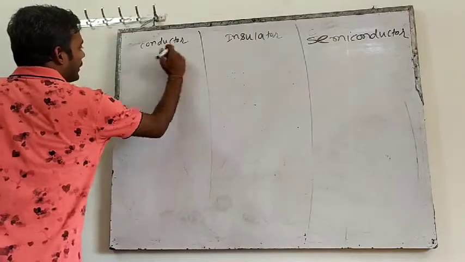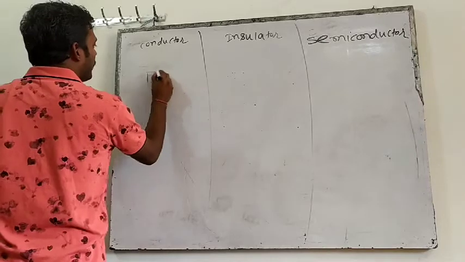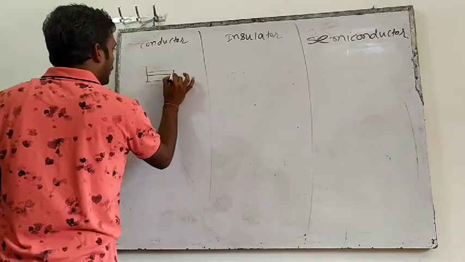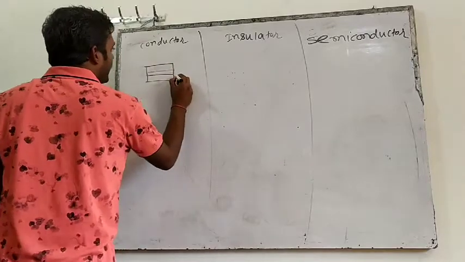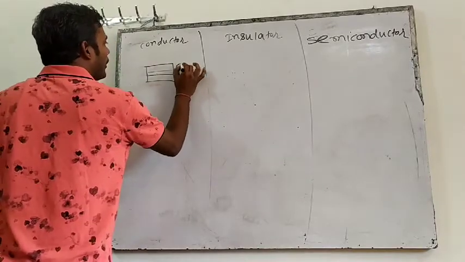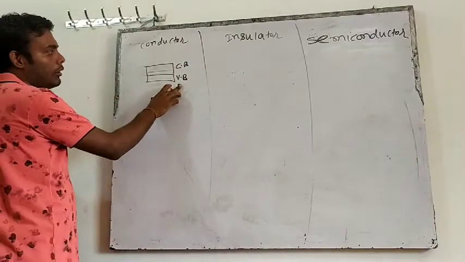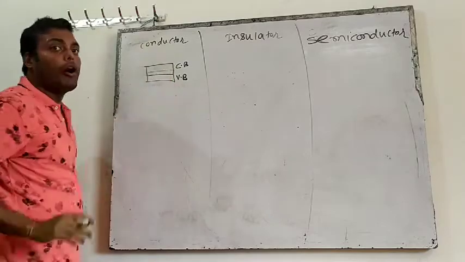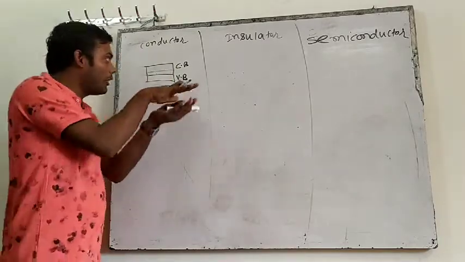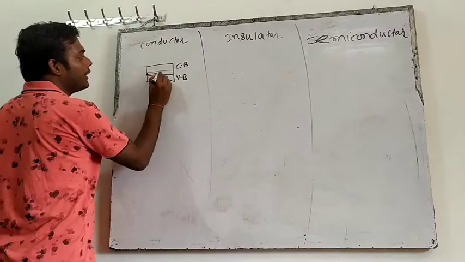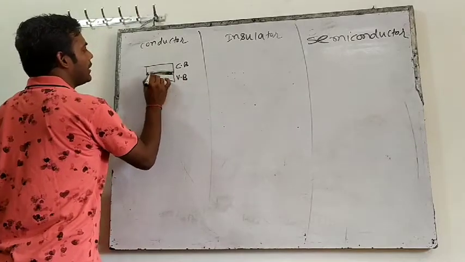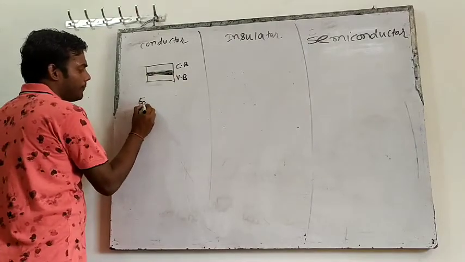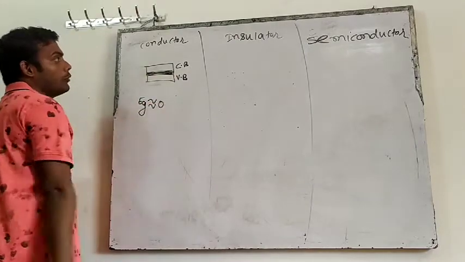In a conductor, the valence band and conduction band overlap with each other, one over the other. So in a conductor, the forbidden energy gap, that means Eg, is approximately 0.